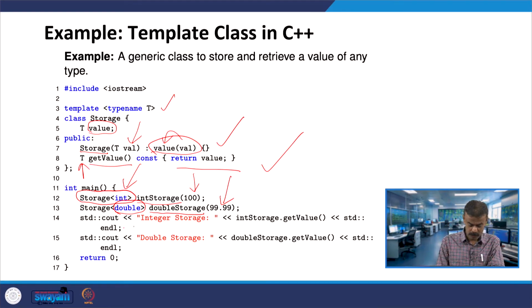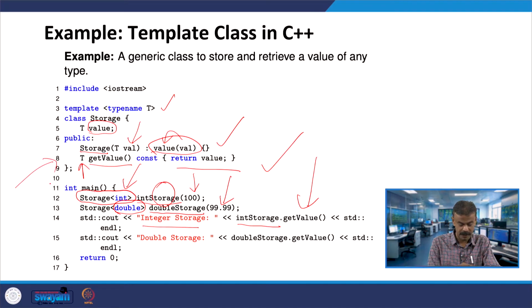Now see, the intStorage object will invoke getValue. When it is invoking getValue, at line number 8 you have getValue, it is returning value. In the case of the first object you are passing 100, so here you have to get 100, correct. Return value which is 100. In the case of doubleStorage, it is invoking getValue. We have passed 99.99, so you should get 99.99. These are the outputs you will get.